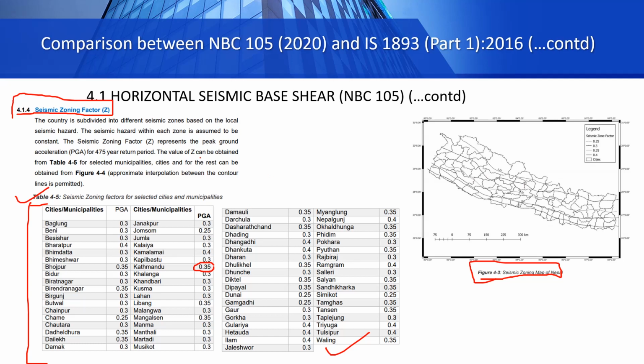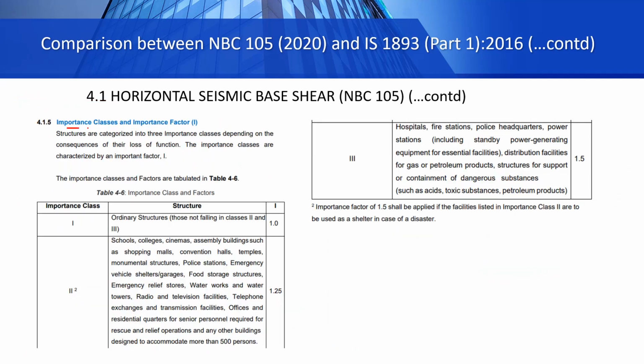So this is seismic zoning factor. Similarly, importance classes and importance factor are given in 4.6. The least important among these three classes is class 1, which is for ordinary structures.